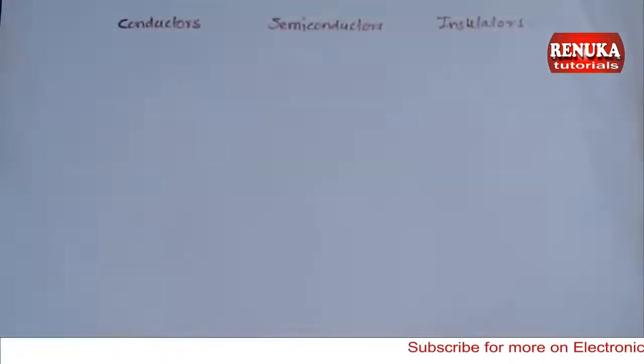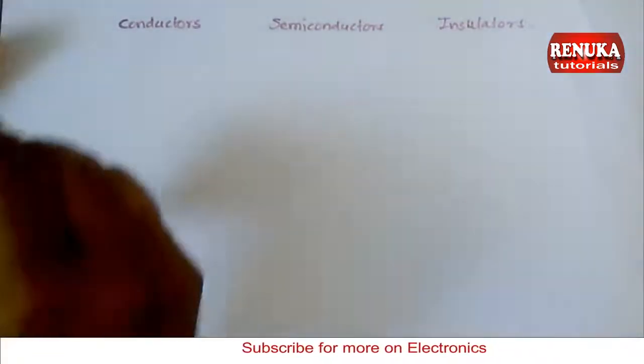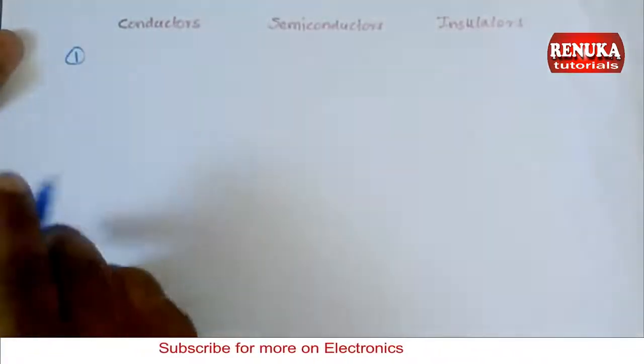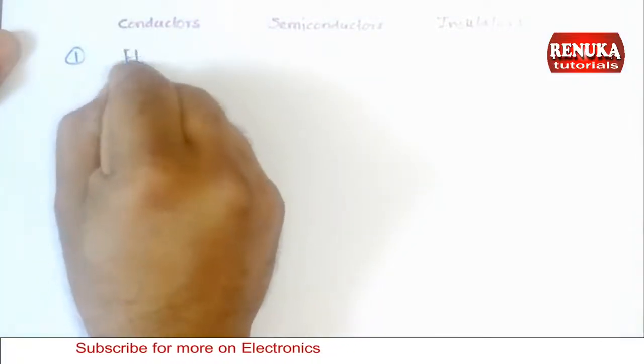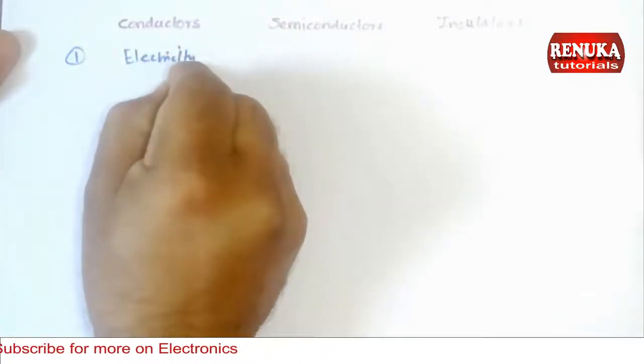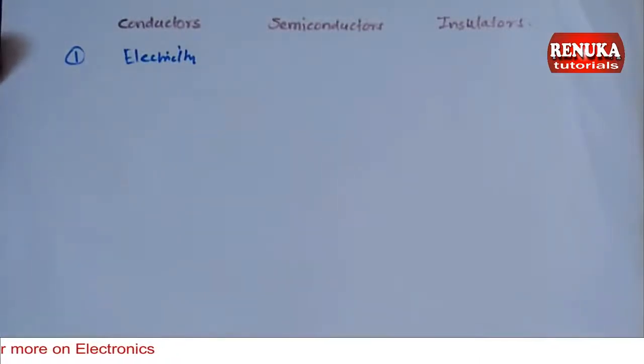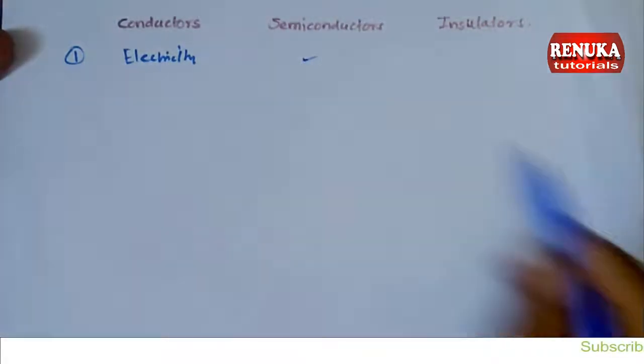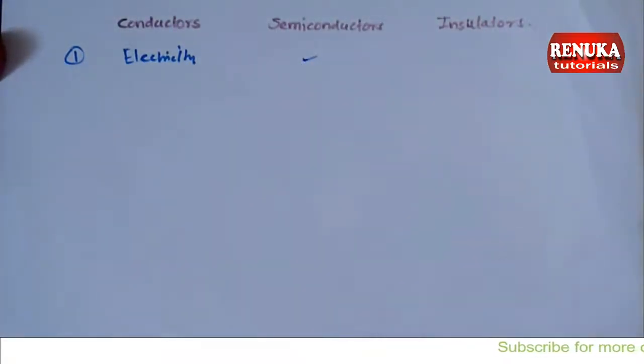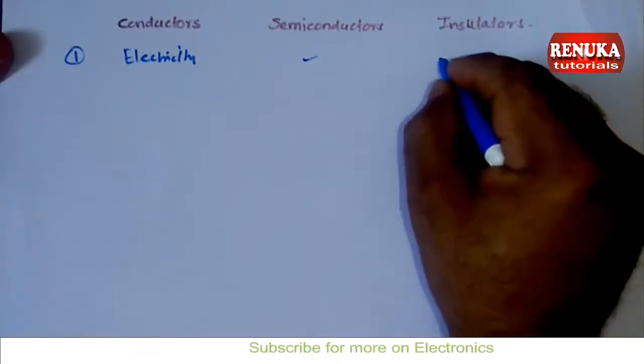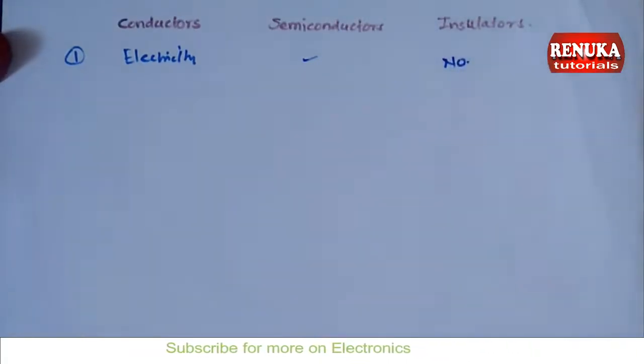Now let us see the comparison between conductor, semiconductor and insulator. The first point is conductors are good conductors of electricity. In semiconductor, the conductivity lies between the conductor and insulator, so they are good conductor as well as insulator. What about insulator? No conduction is possible in insulator, so there is no electrical conductivity.